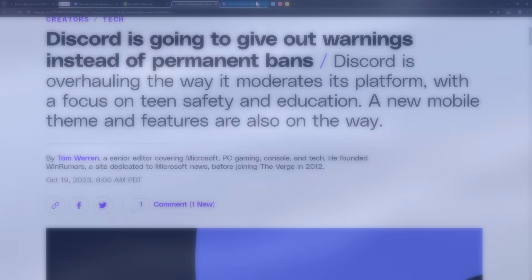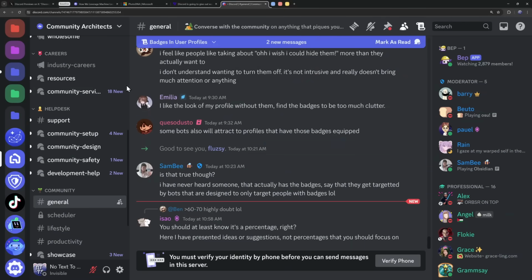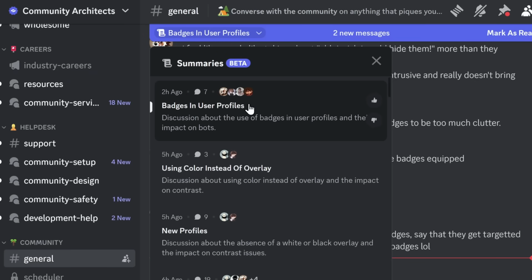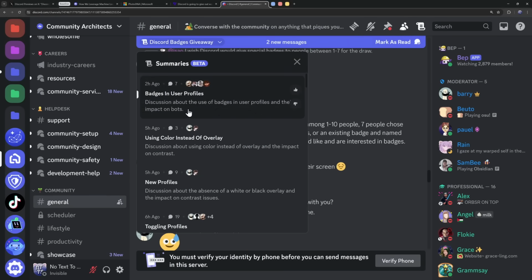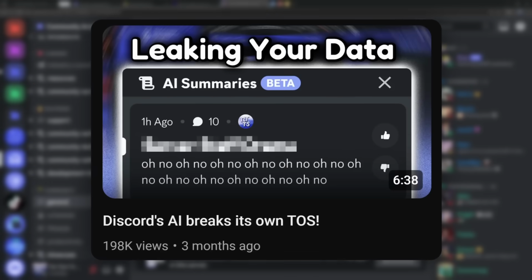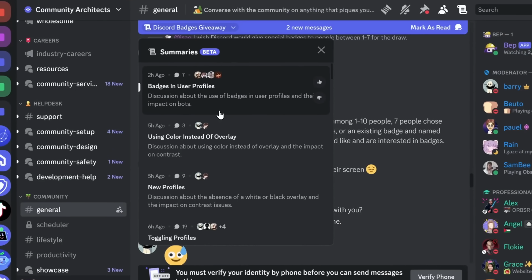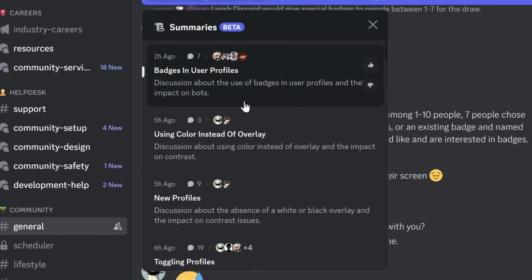But even if you aren't a sicko, Discord is still scanning your messages with AI because there are Discord servers like Community Architects, which has this feature called AI summaries, where Discord will use their AI to go through the chat, and it'll turn all these long conversations that you don't have time to read into nice, beautiful summaries. Oh, and I almost forgot, Discord's AI summaries are also broken. They had an issue where they started leaking user data, so Discord just kind of killed the whole project entirely, so it's available on some servers, but it won't be available on any others.